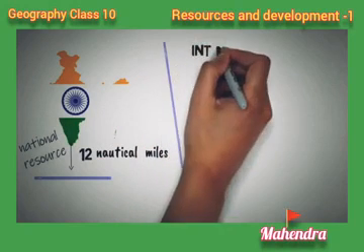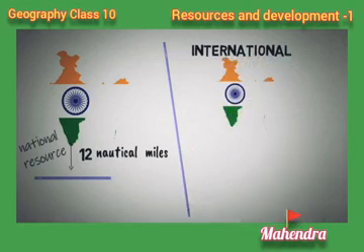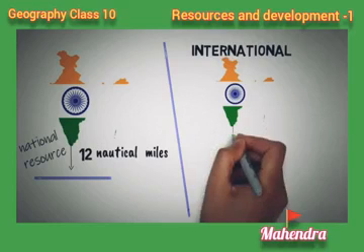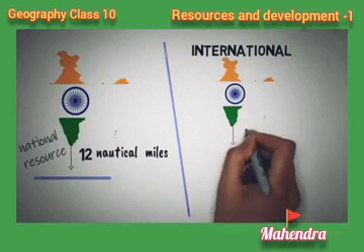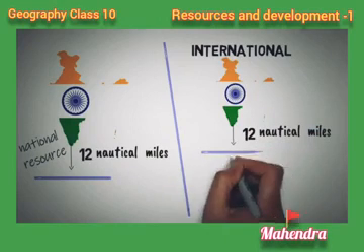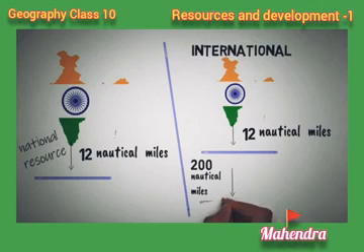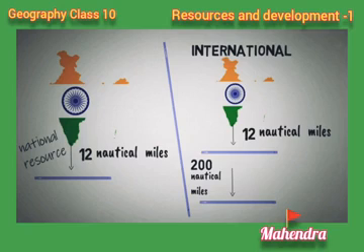From the border to the 12 mile ending point, up to that comes under national resources. For example, from the Indian border in the Indian Ocean up to Sri Lanka, up to 12 nautical miles away from the Indian border comes under national resources. If it is 200 miles away from the border of any country, that is an example of open ocean, also called international